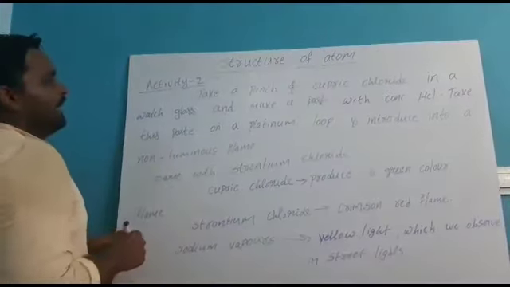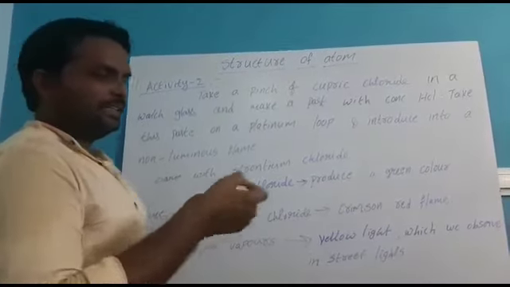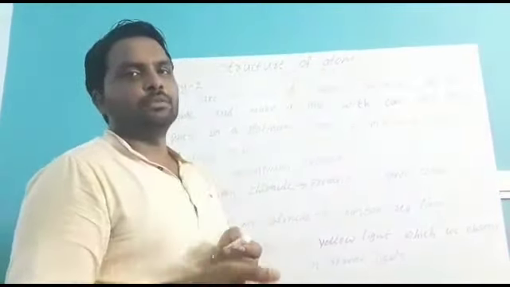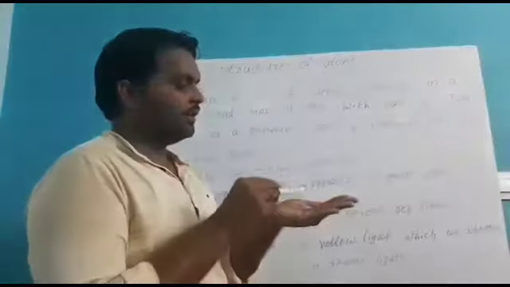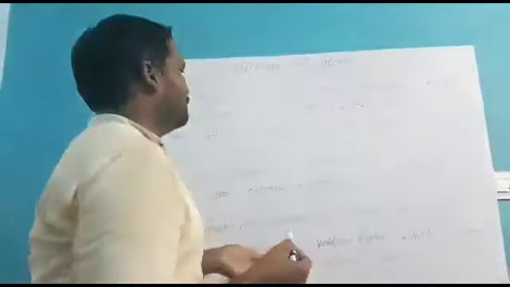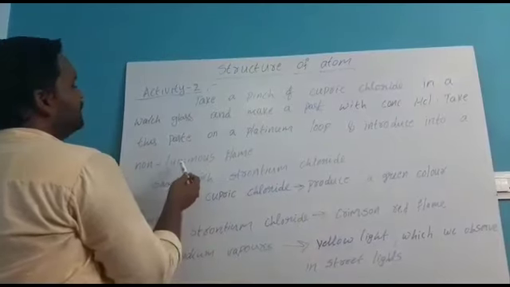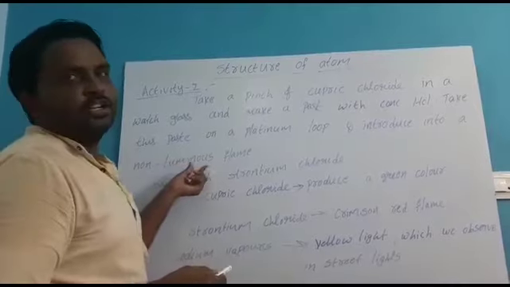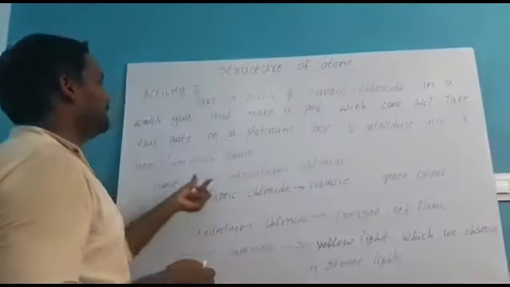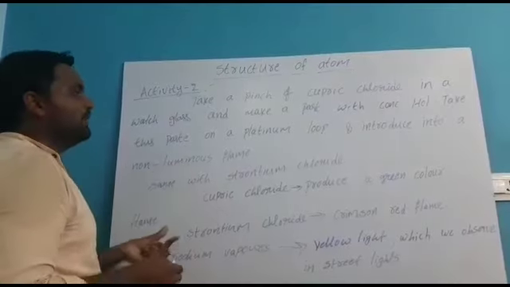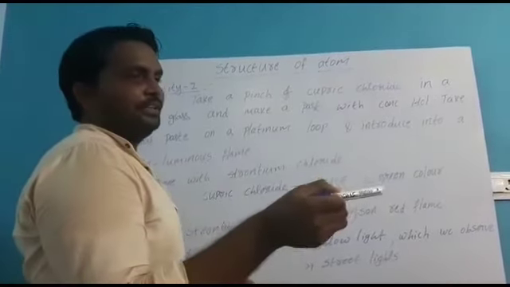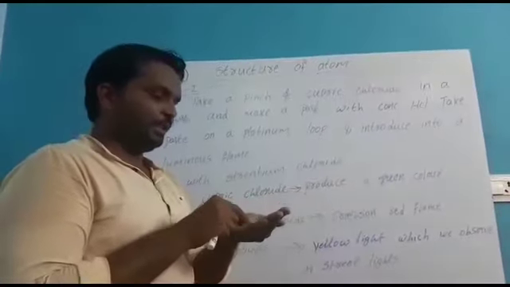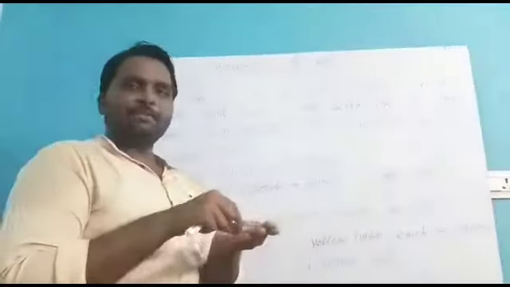Take this paste on a platinum loop. It looks like a stick, and the loop is made of platinum. Take a small quantity of paste with the platinum loop and introduce it into a non-luminous flame. That means the flame should not contain any smoke. So in a flame which contains no smoke, you should introduce it. Take a watch glass, add some cupric chloride and hydrochloric acid to it and make a paste.